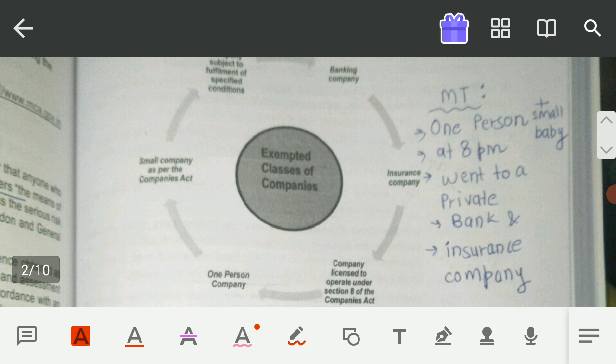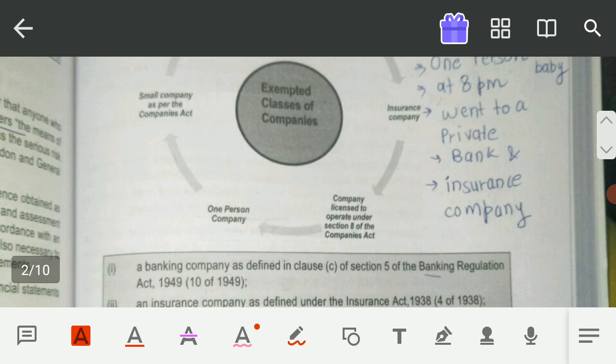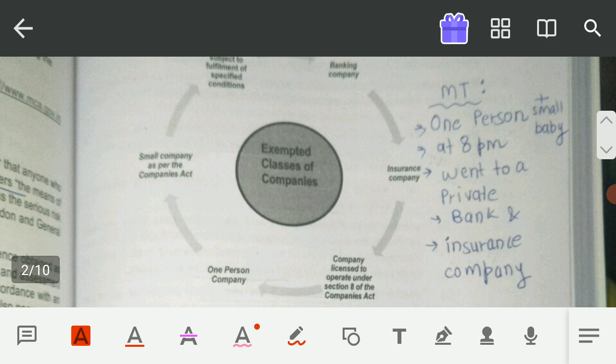That means to all those companies, we have just read that CARO is applicable. There is one additional reporting under CARO to be made if you are doing the audit of companies, and that includes foreign companies. But to these companies also, there are some exempted classes of companies. That means to these companies, you do not need to do any additional reporting requirement under CARO. So what is the memory technique? One person along with her small baby at 8 p.m. she went to a private bank and insurance company.